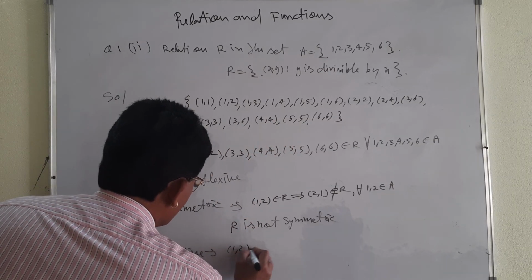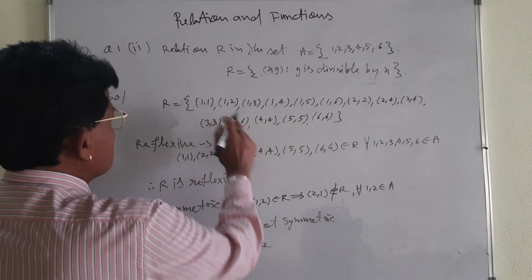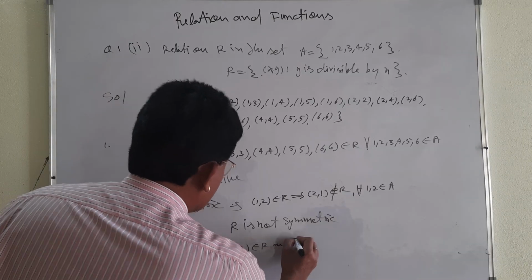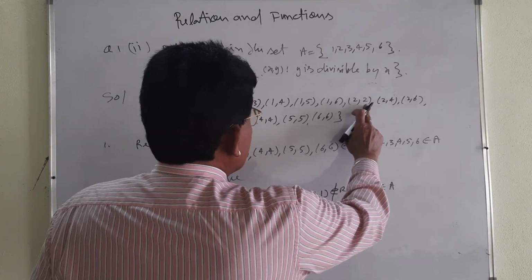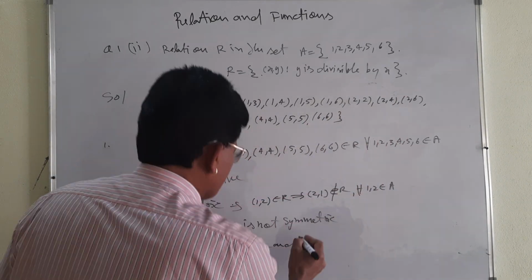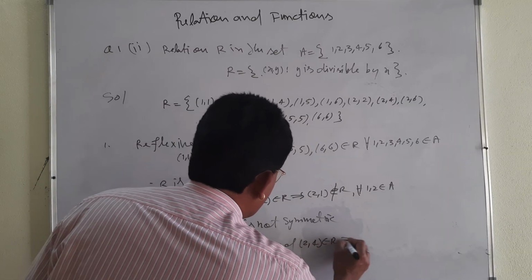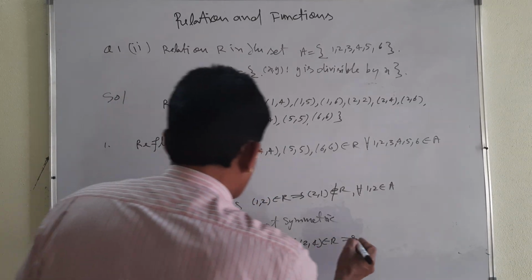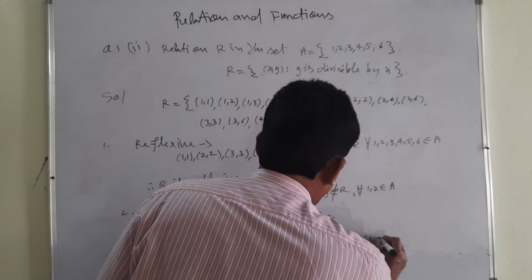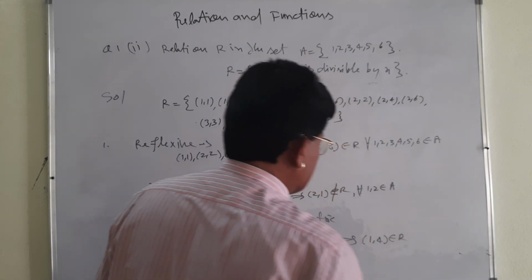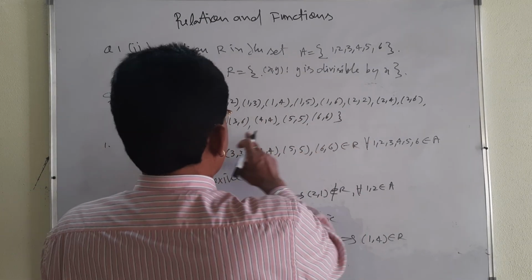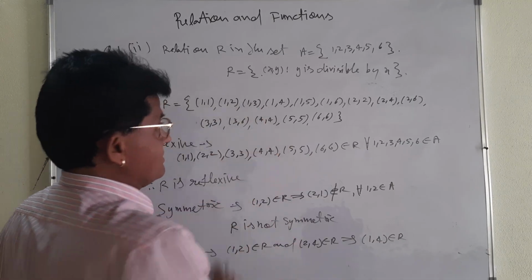Let me take any element you can take. See, (1, 2) belongs to R. Let me take the next element. (1, 2), (2, 2) is here, or (2, 4) you can take. Next, take the element starting from 2. (2, 4) belongs to R, implies that first and last, (1, 4), must also belong to R, then it will be transitive. Otherwise, is (1, 4) there? Yes, (1, 4) is there.